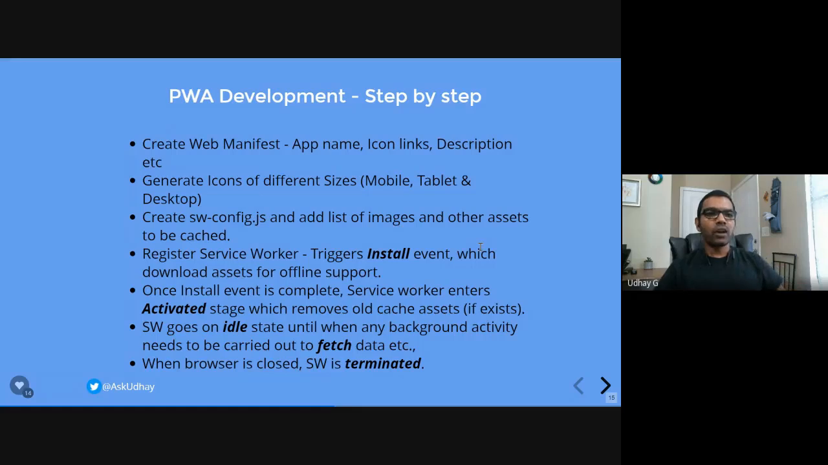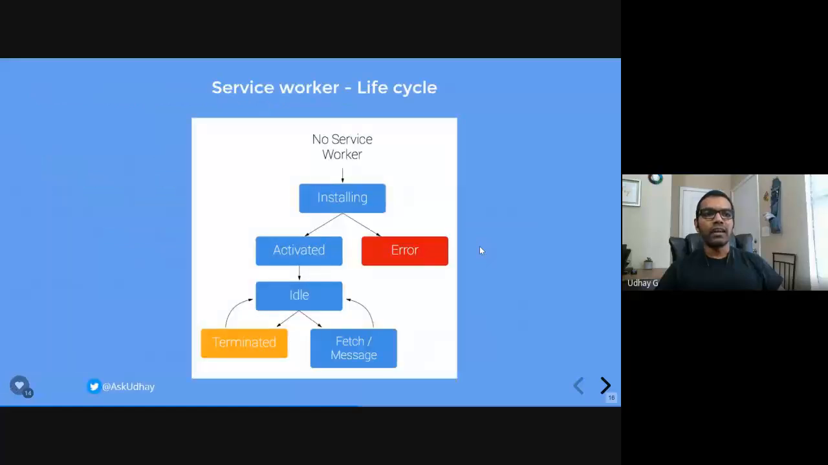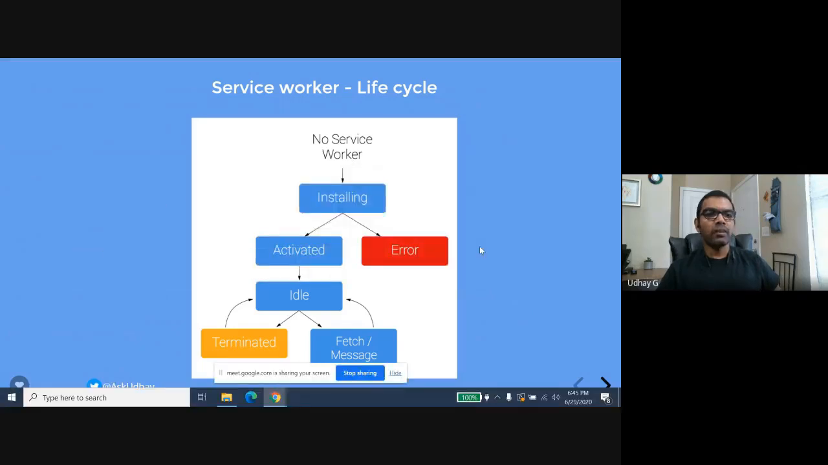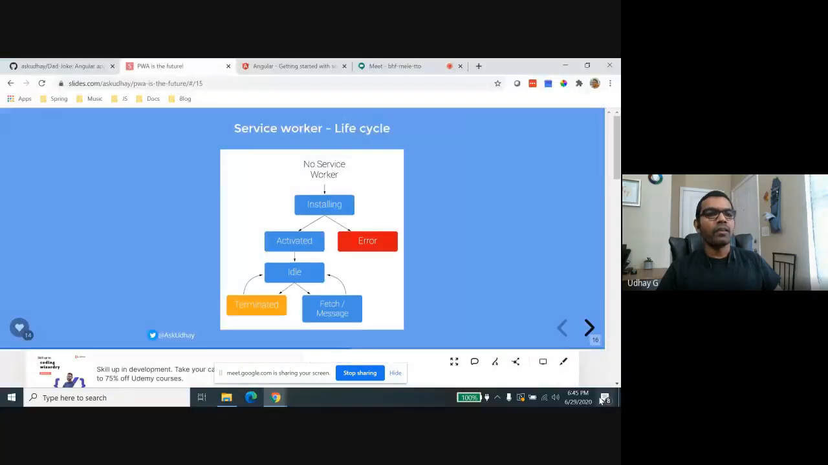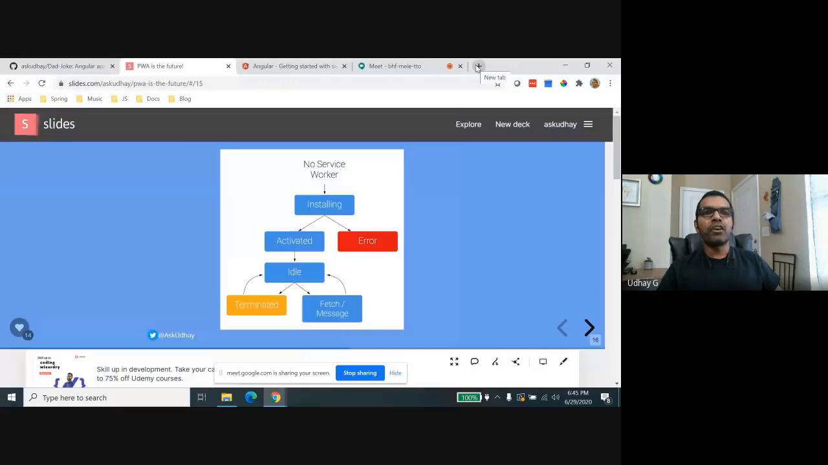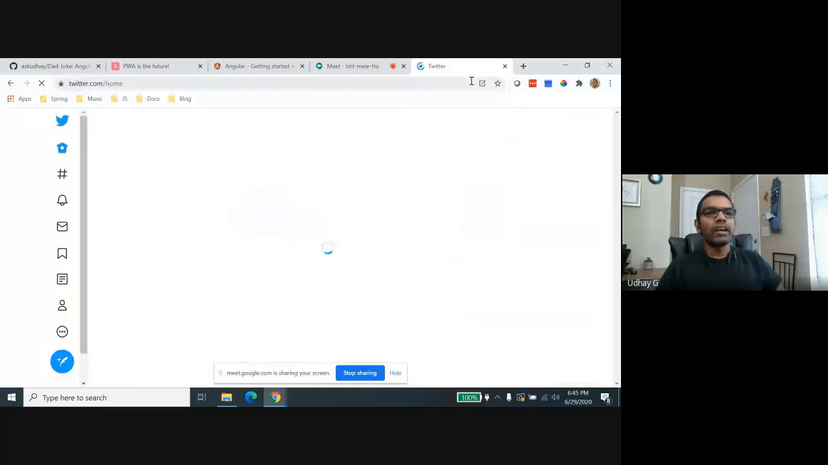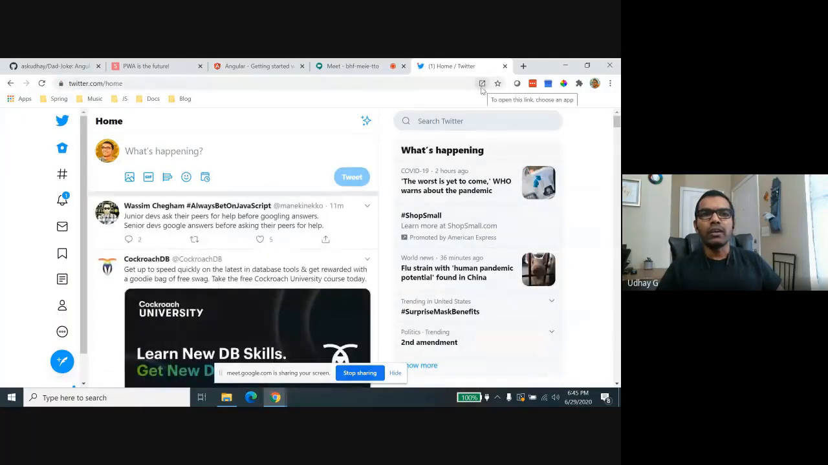So these are the different states we have, and these are the steps you need to follow whenever you implement a service worker. And this is a diagrammatic representation of the service worker lifecycle. So when there is no service worker available, what does it mean? Say if the Twitter app was not installed, what will happen? It will again show the install icon here, but now it's not showing this install icon. That's because the app is already installed on my machine, right?